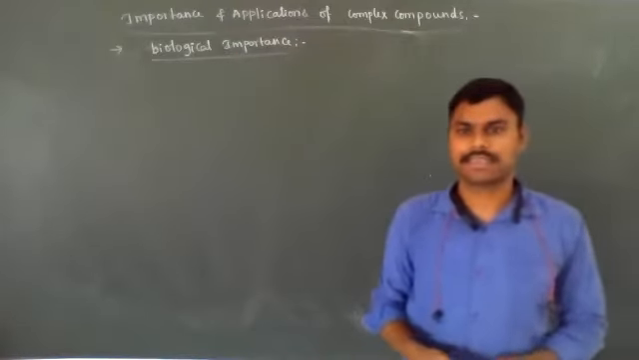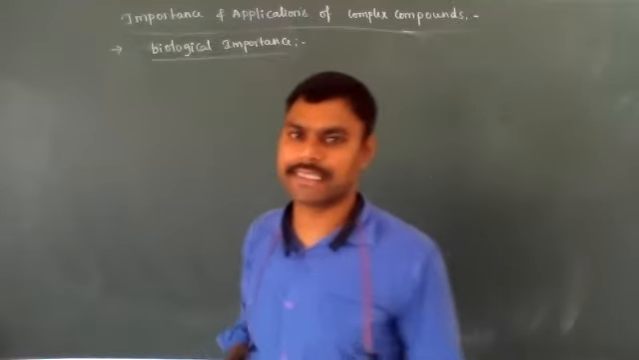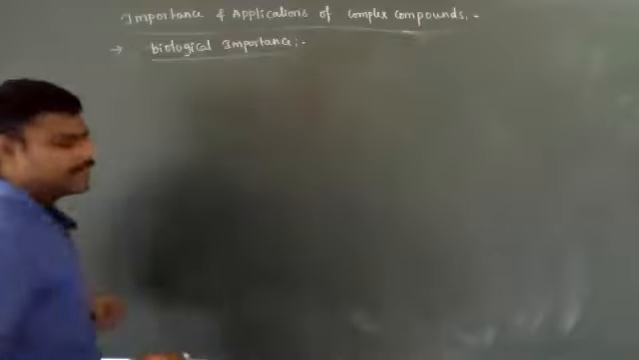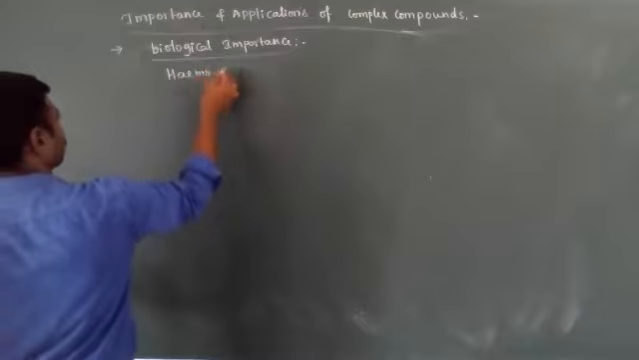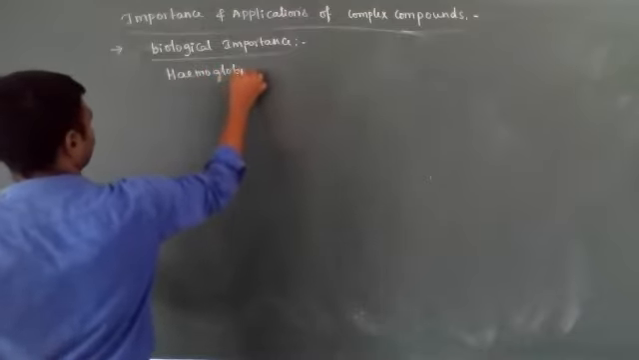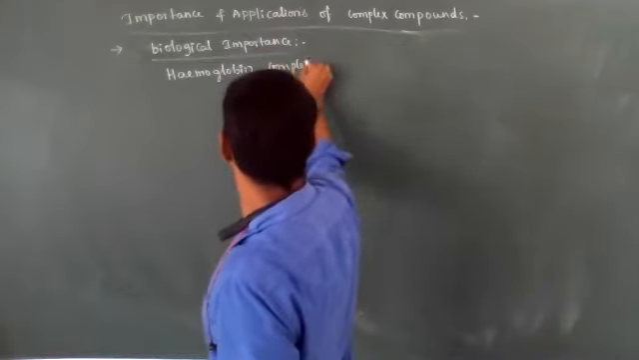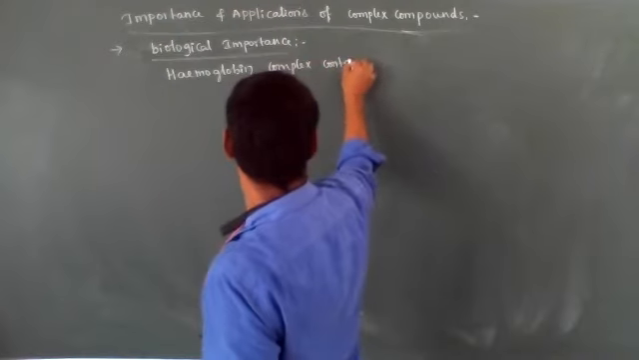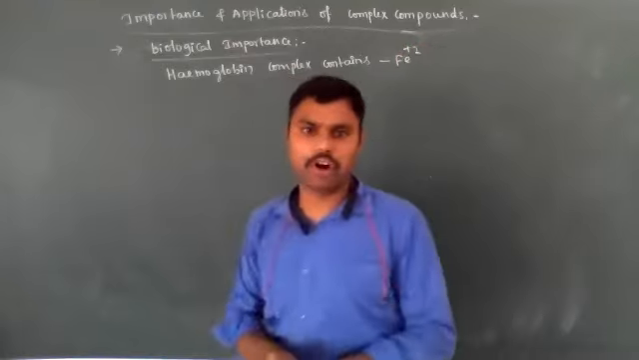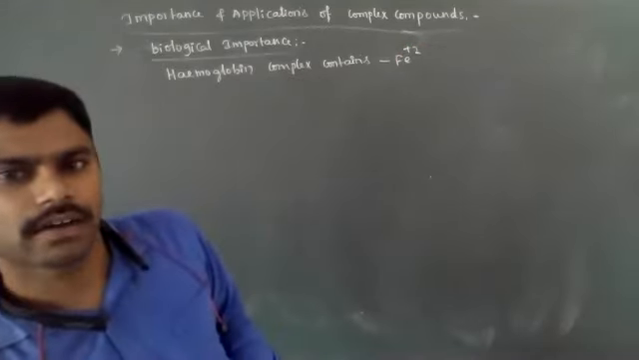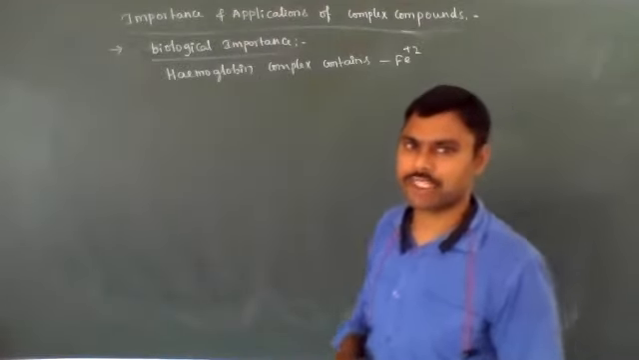Biological importance means, see, blood contains hemoglobin. That hemoglobin contains iron in the +2 state, not +3. So in hemoglobin, what is the oxidation state of iron, the central metal ion? The central metal ion is iron, and its oxidation state is +2.